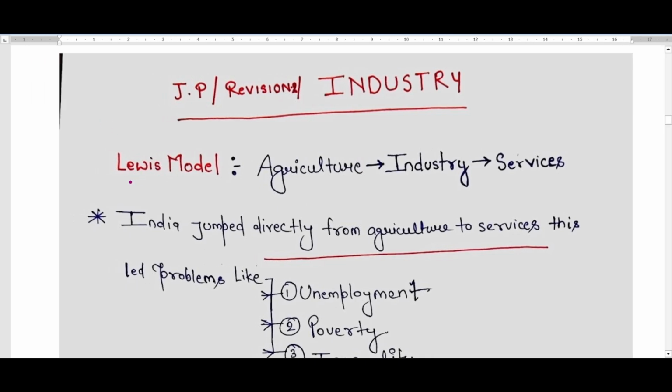We will start with the Lewis model. This model says that in the initial years when a country starts developing, it is agriculture that prevails. Once the country becomes sufficient in the agriculture sector, it switches towards industry, and after industry it switches towards the service sector. So this is the ideal model for each and every country.